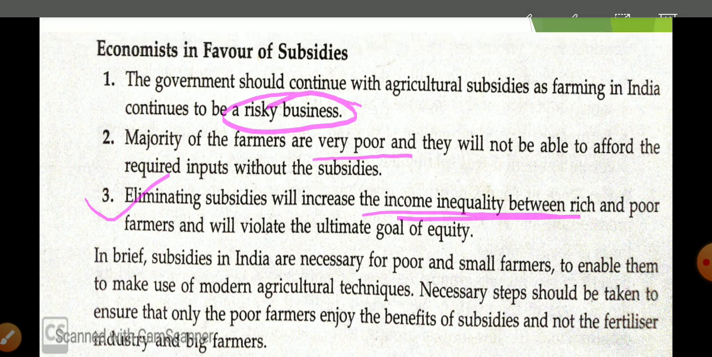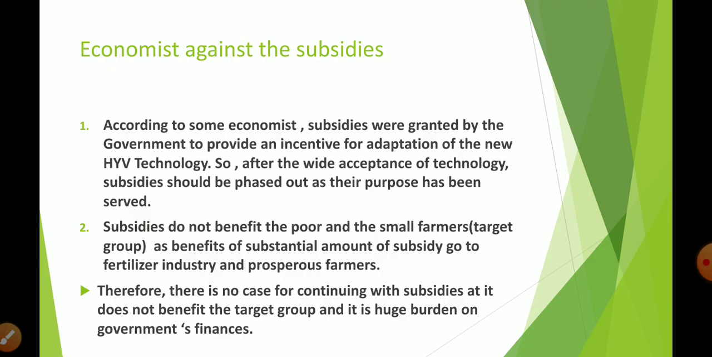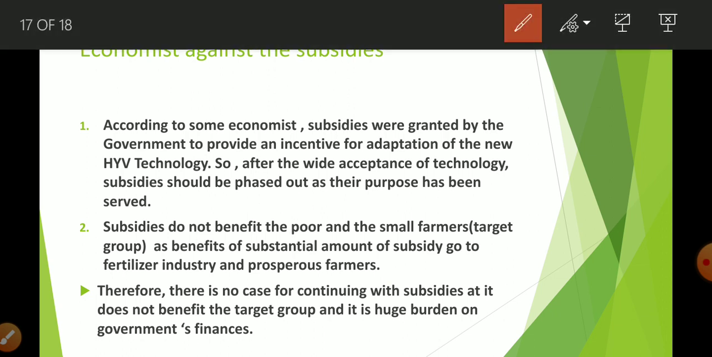Okay, now economists against the subsidy. They have given two reasons why there should be no subsidy given to farmers today. The first reason given by the economists is that subsidy was given so that farmers started to use this new way of farming, the modern way of farming. Majority of the farmers are now using the new way of farming. So now this is the time to reduce these subsidies, to phase out these subsidies.